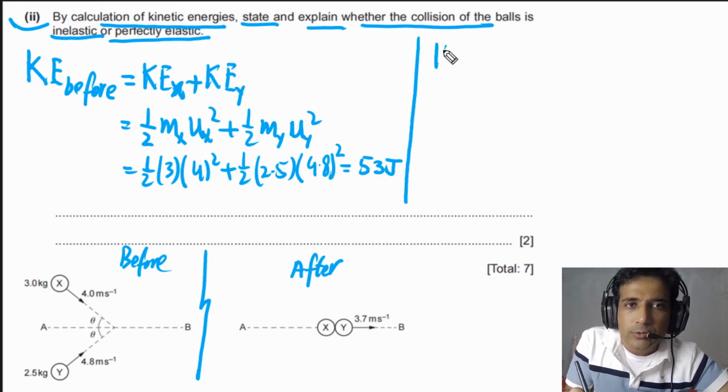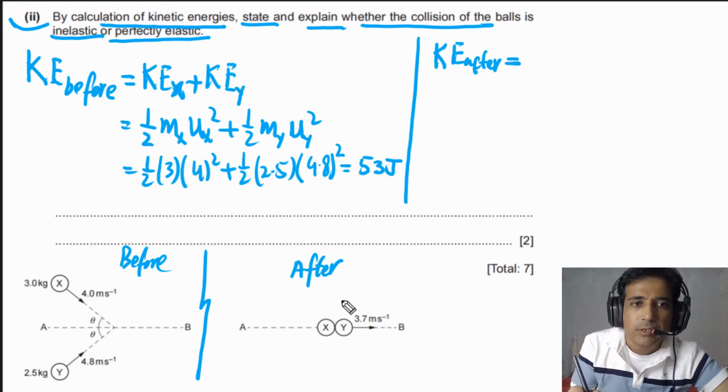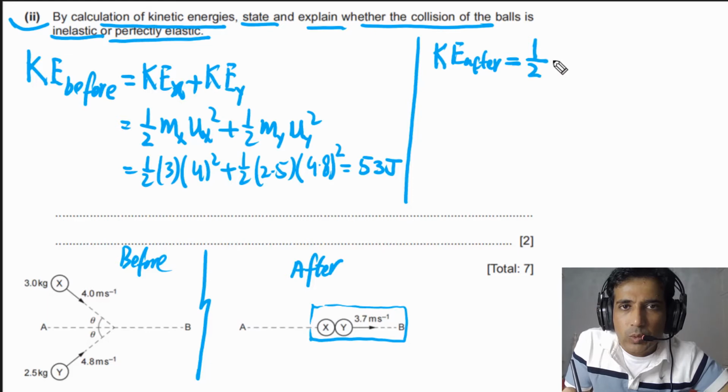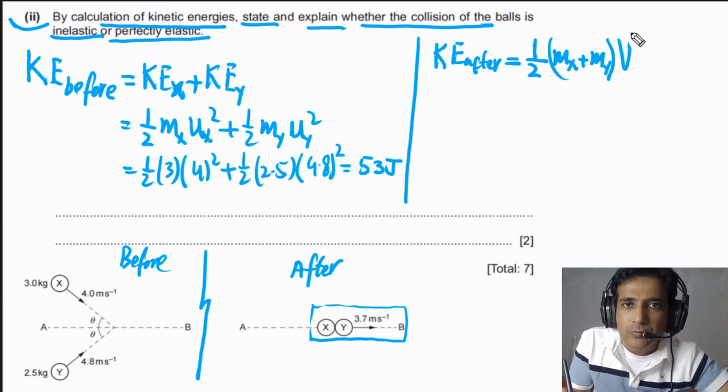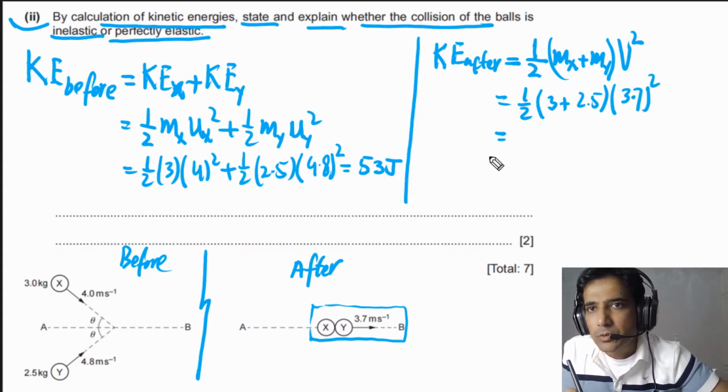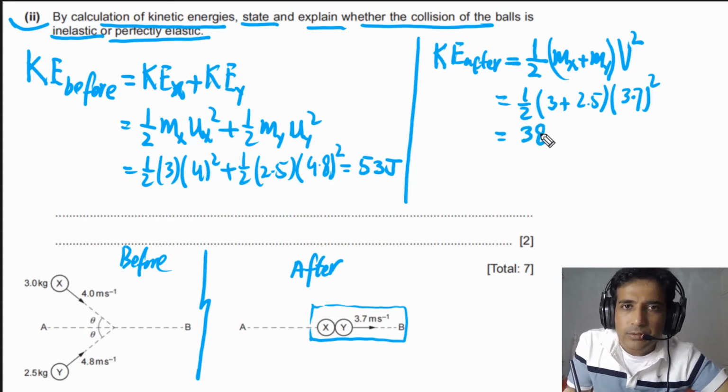Now we need to calculate kinetic energy after collision. So simply we will write down kinetic energy after. And after we have these two balls, they stick together and they have the same speed. So we can simply write down 1/2 mass of x plus mass of y times v squared. So we can write 1/2, mass of x is 3 kgs and mass of y is 2.5 kgs, and the speed is 3.7 squared. And if we solve this one, our answer will be equal to 38 joules.